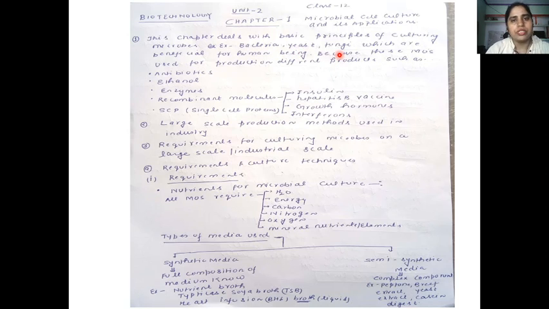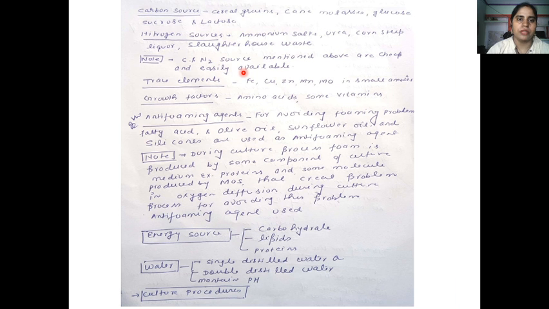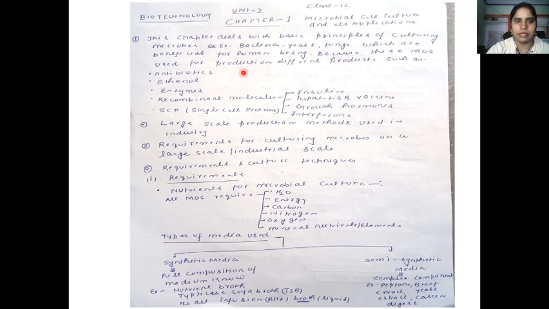These microbes are used for the production of different beneficial products that are used by human beings. For example, products such as antibiotics, ethanol, enzymes, recombinant molecules, and single cell proteins are produced by microorganisms. Keep it in mind, the first antibiotic is penicillin, and it is produced by Penicillium notatum, and this question is asked in your exam.